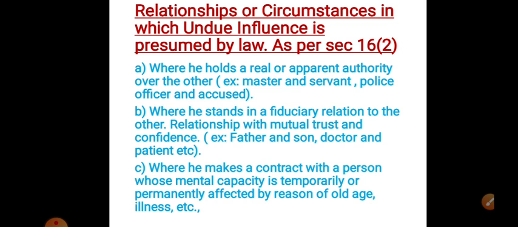And the third one is where he makes a contract with a person whose mental capacity is temporarily or permanently affected by reason of old age, illness, etc. So the first one is authority over the other, second is a relationship with mutual trust and confidence, and third is a person making a contract with a person whose mental capacity is affected by old age. A person is making a contract with another person who is not mentally well because of age or illness. In these three cases, there is a possibility of undue influence arising.